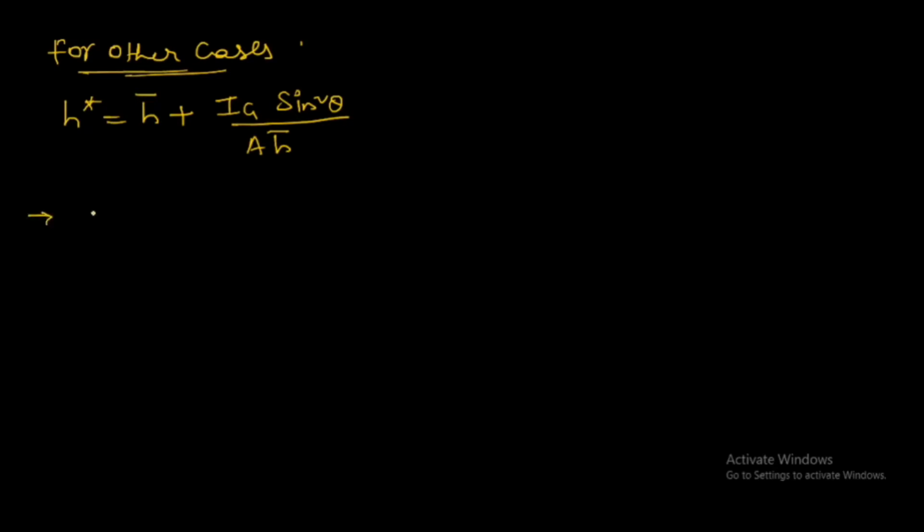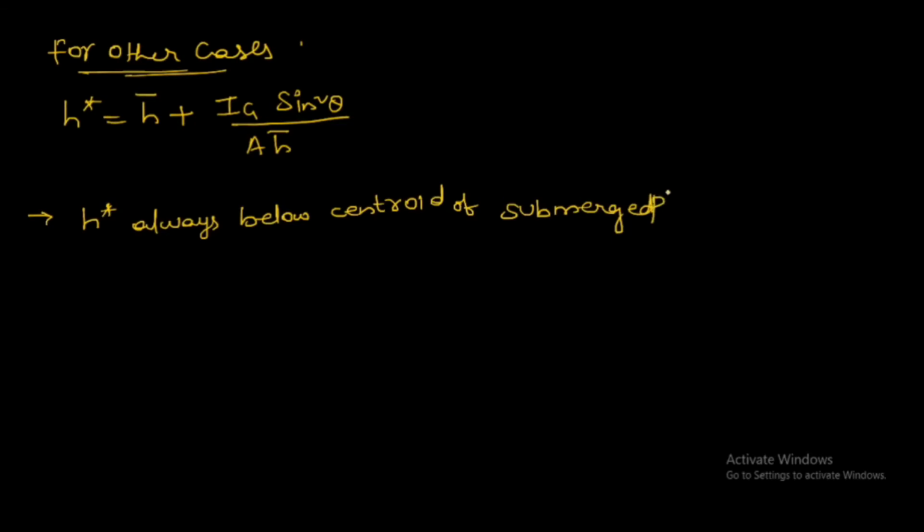Another note point is h star, center of pressure, is always below the centroid of the submerged plane body.